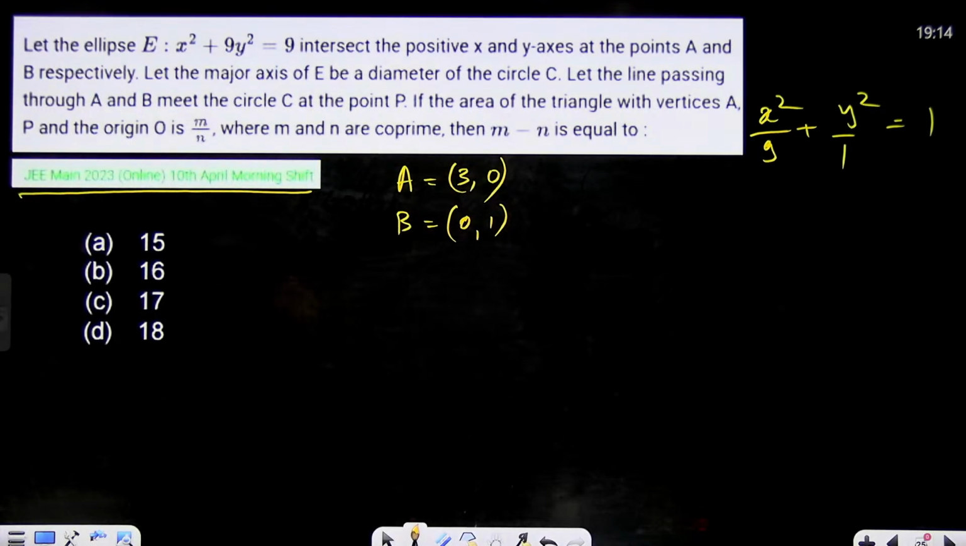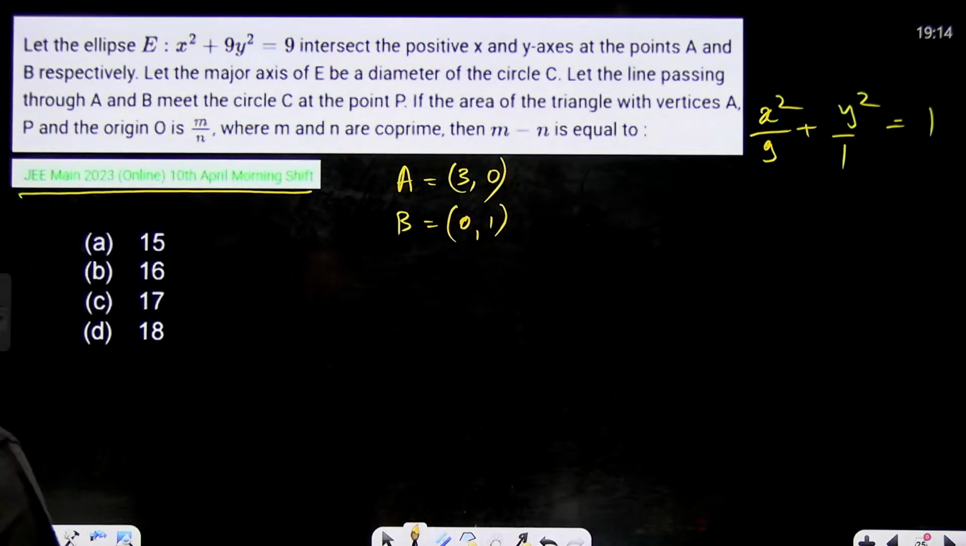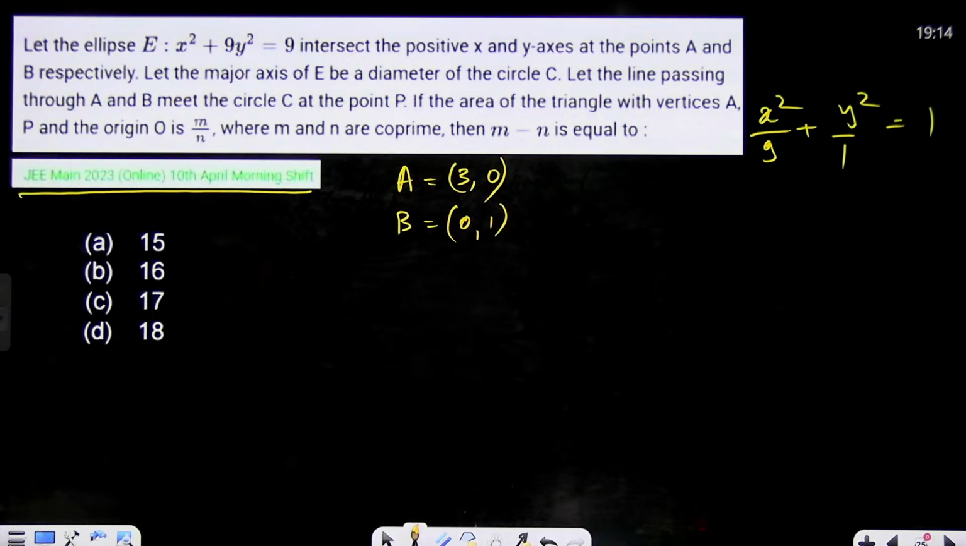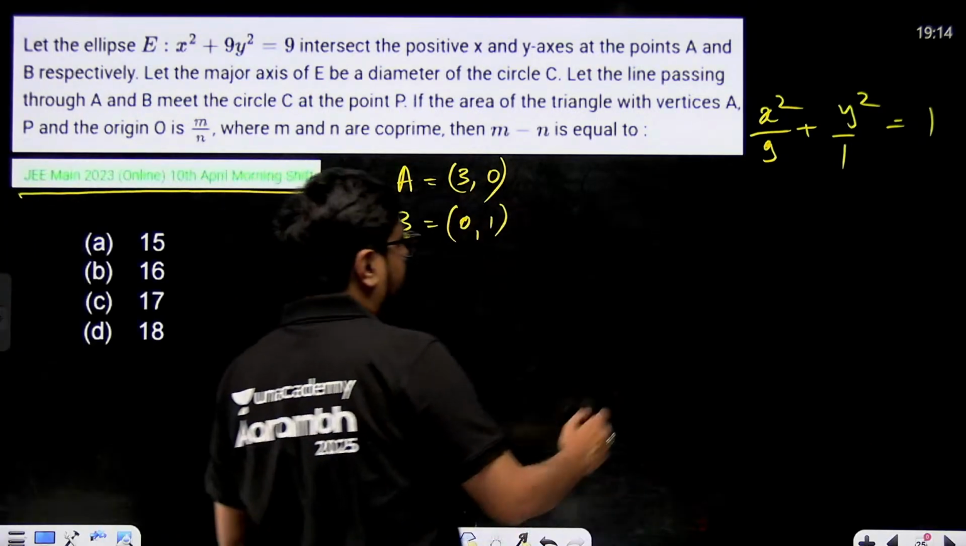Let's read ahead. Let the major axis of E be the diameter of the circle C. There is a circle. Oh my god, they've included a circle also. And let the line passing through A and B, they've included a straight line also, meet circle C at point P. If the area of the triangle, I'll try to tell you the figure.